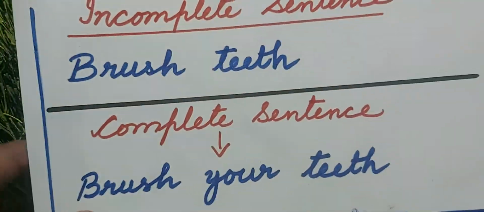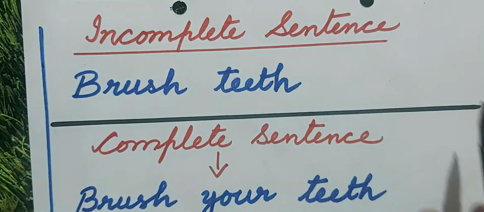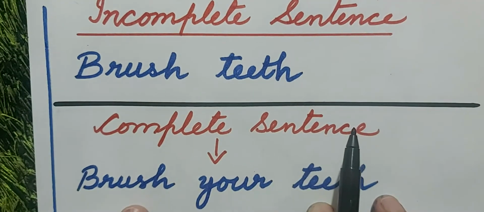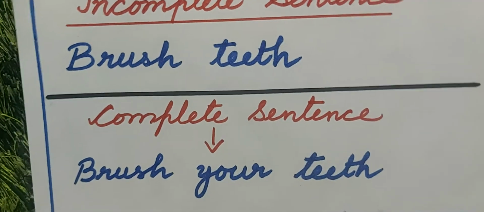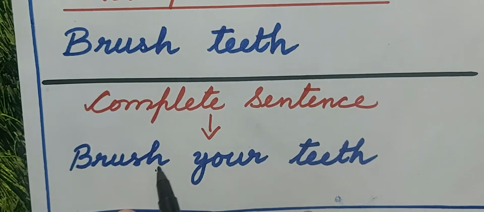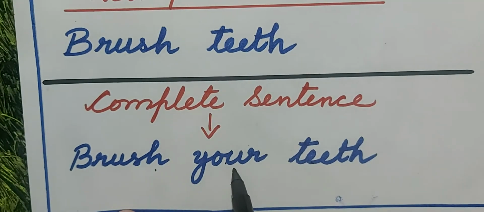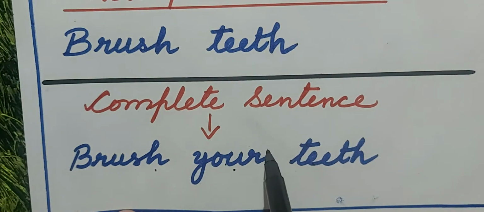In this way, children, I will tell you about incomplete sentences. These were jumbled letters or groups of words, but these are incomplete sentences. They have only one or two words or very few words, like brush teeth. Now this is not complete. To make it complete, I have added brush your teeth. So this word your is added and then it became a complete sentence.